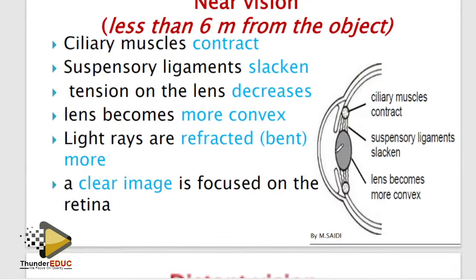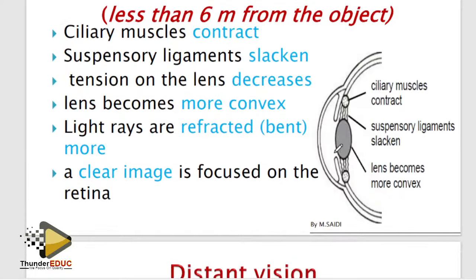Near object, far object. Guys, don't memorize all. Memorize near, it will be the reverse for the far. You understand? Whenever I talk about accommodation, when they say near, from far to near, explain what they have said last. From near to far, you explain far. From far to near, explain near. So now, when you're explaining, please don't talk about the pupil. Don't talk about the iris, circular muscles, radial muscles. Please don't talk about that.